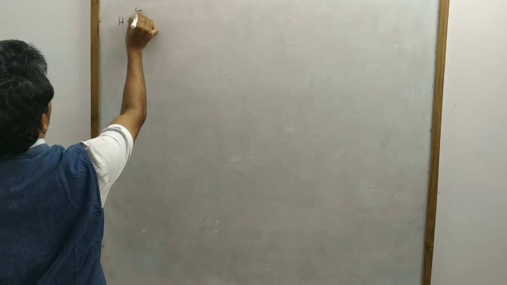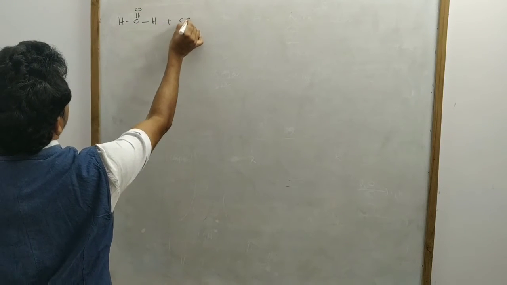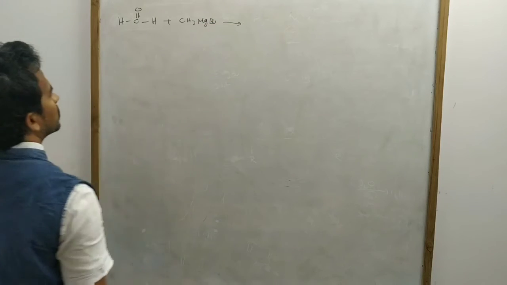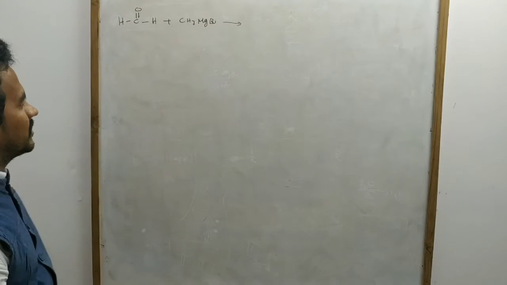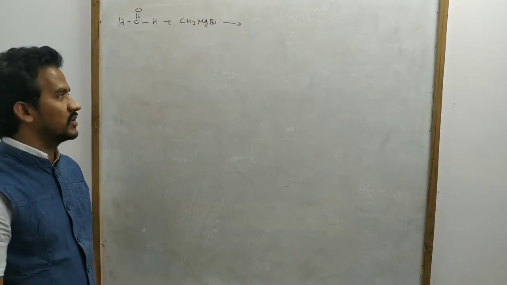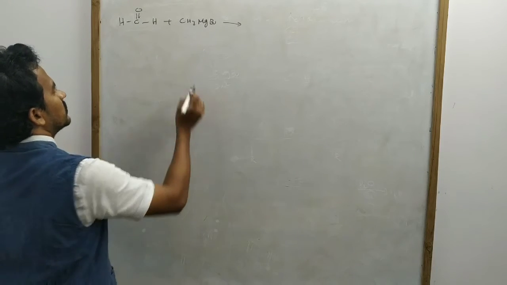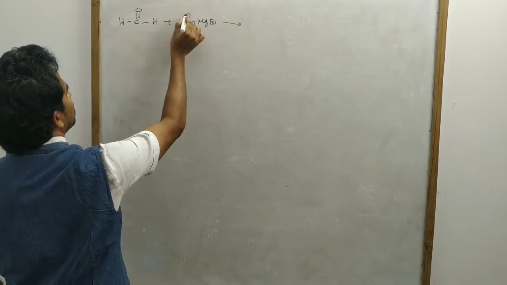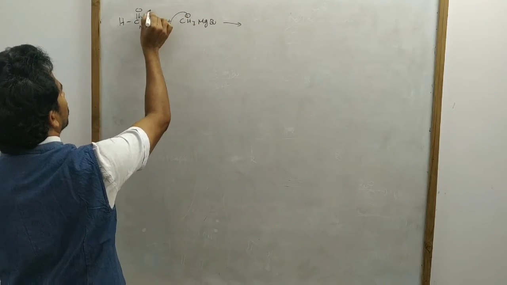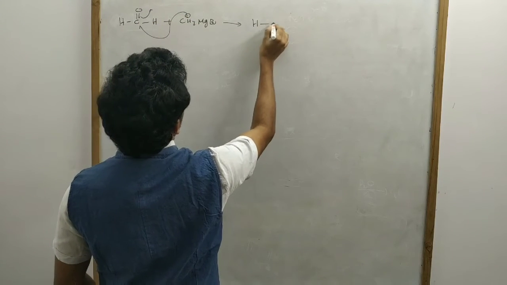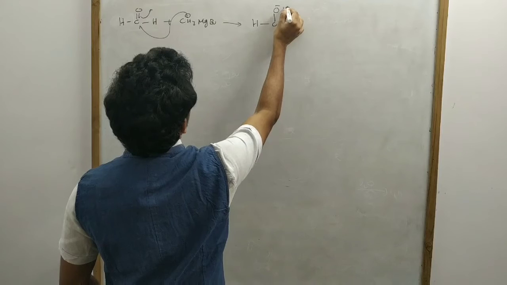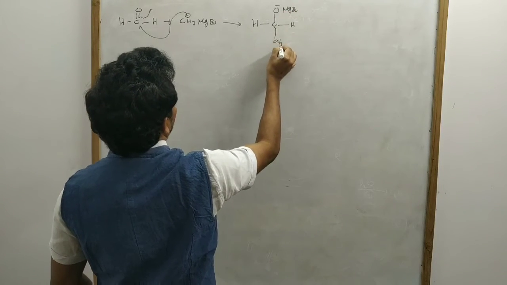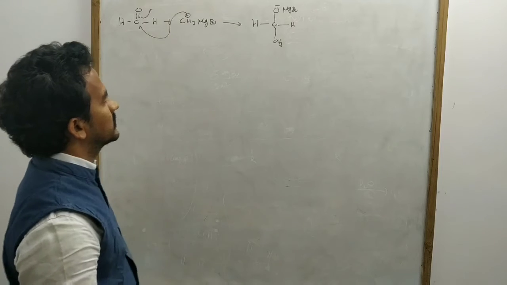So here, formaldehyde plus methyl magnesium bromide. Okay? So listen carefully to this one. Very important reagent, that Grignard reagent. So CH3 minus attacks this carbon. So here we get H, O minus MgBr, and H, and there is a carbon-carbon bond formation in this case.